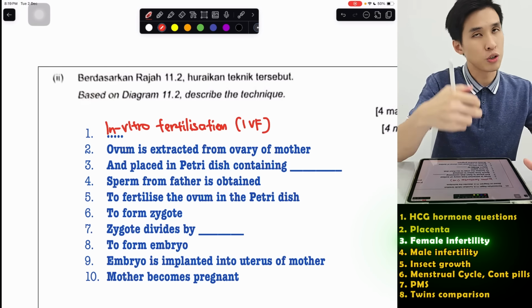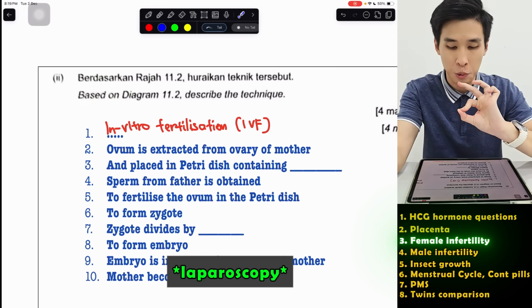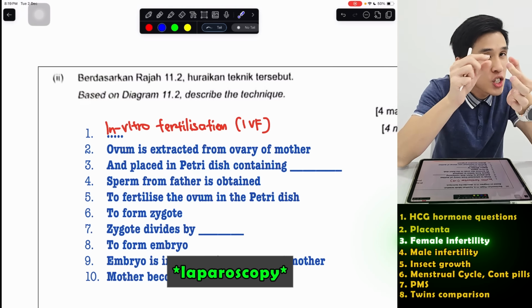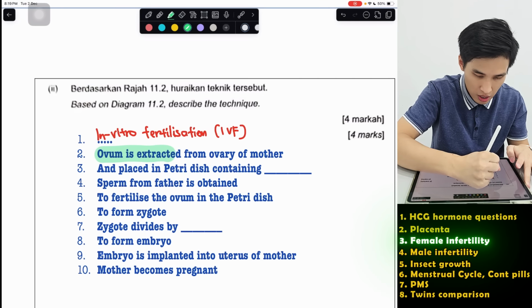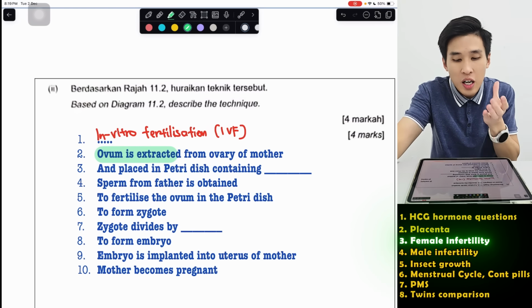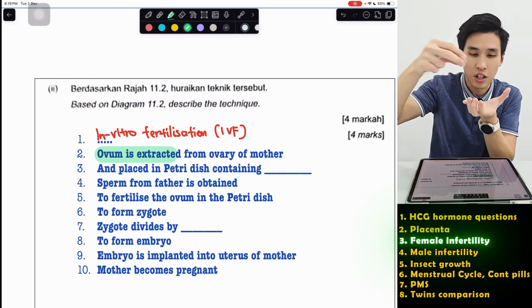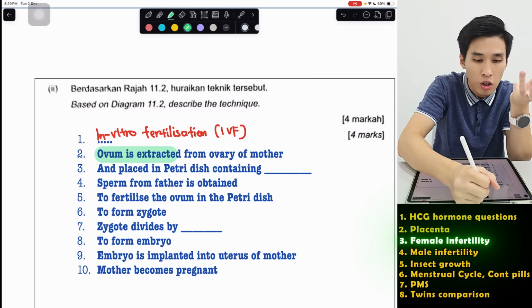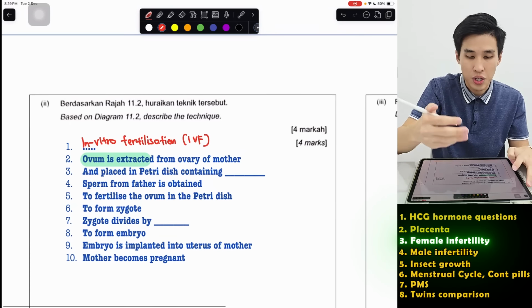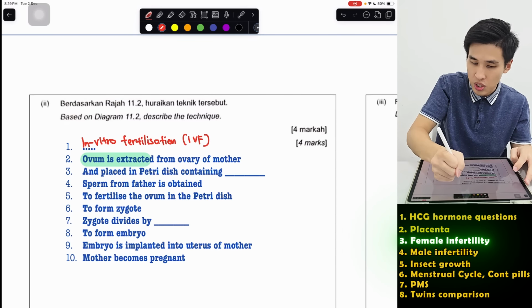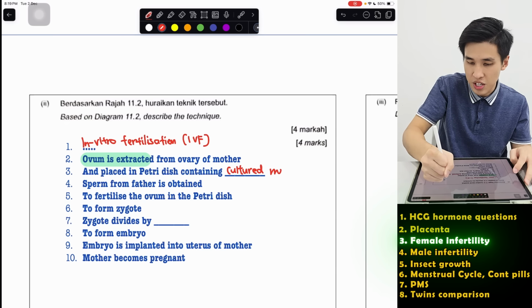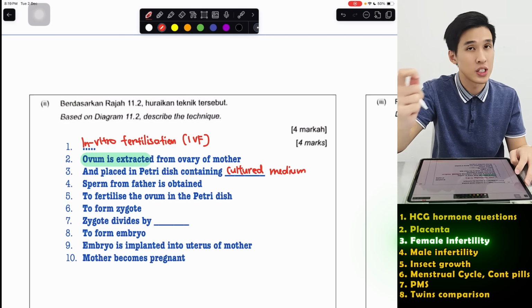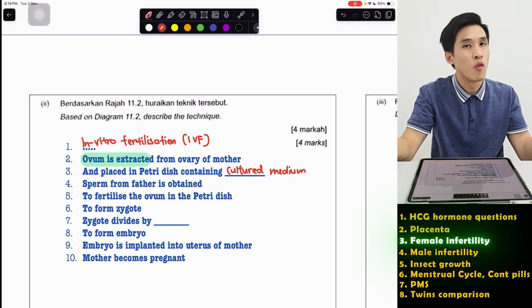So the doctor will use a special tool called a laparoscope. Usually you don't need to write it. It is used to extract the ovum out from the ovary. So first we extract the ovum, and we place it inside a petri dish, which is not just an empty petri dish. This petri dish has nutrients inside. You can say containing nutrients, but I prefer to use this better term called a cultured medium, meaning a medium that has nutrients in it for the sperm and ovum.